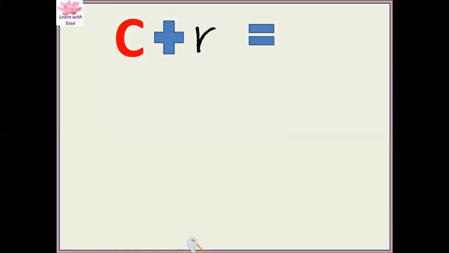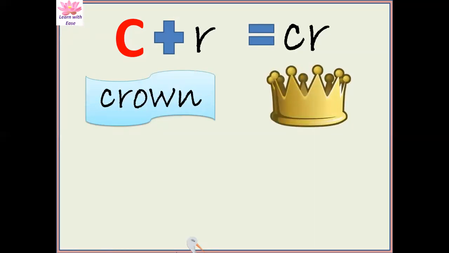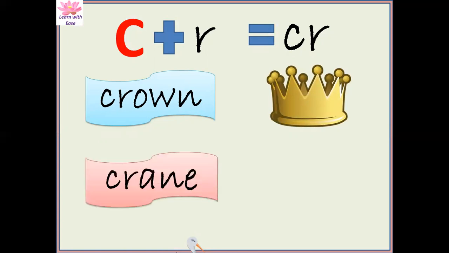Next, what is this? R. What is the sound of C? Ka. And what is the sound of R? Ra. Now join these two sounds. Ka. Ra. Kra. Crown. Crown of princess. Ka. Ra. Crane. Crane.